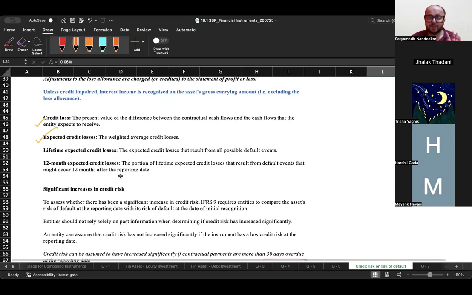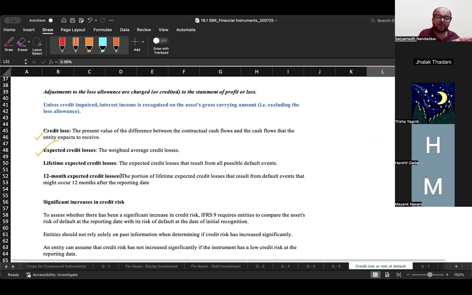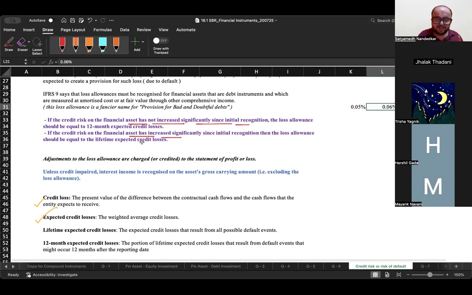What do you mean by 12-month expected credit loss? The value of how much loss can happen in the next 12 months. Okay, how much of a default can occur in the next 12 months. Second category is if the credit risk on the asset has increased significantly since initial recognition. This was 0.05% on the date of initial recognition, but by year end the probability of default has gone up to 10%. 0.05% became 10%, which means the credit risk has increased significantly. In that case, you will calculate the lifetime expected credit loss.